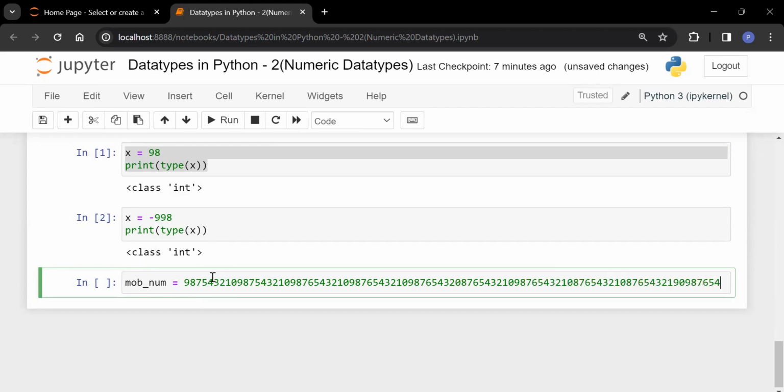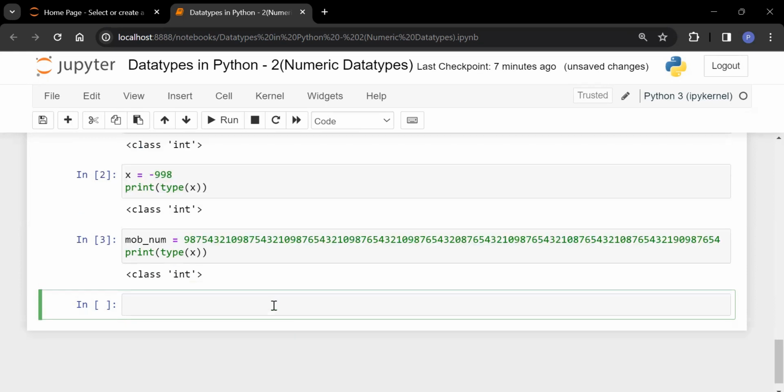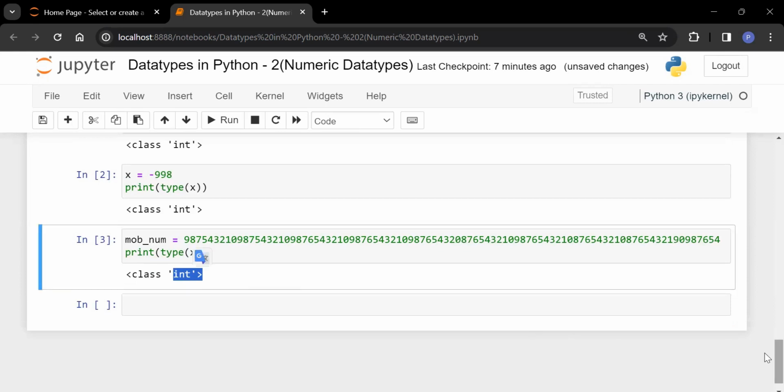See, approximately, I don't know how many digits are there, but a very big number I have taken. So let's check what is the type of it and whether this is valid or not. Can we take any number of digits? Yes, we can take. In Python, we can take. If I check the type of it, it is also an integer. You will see it is also an integer. So this is your int data type.